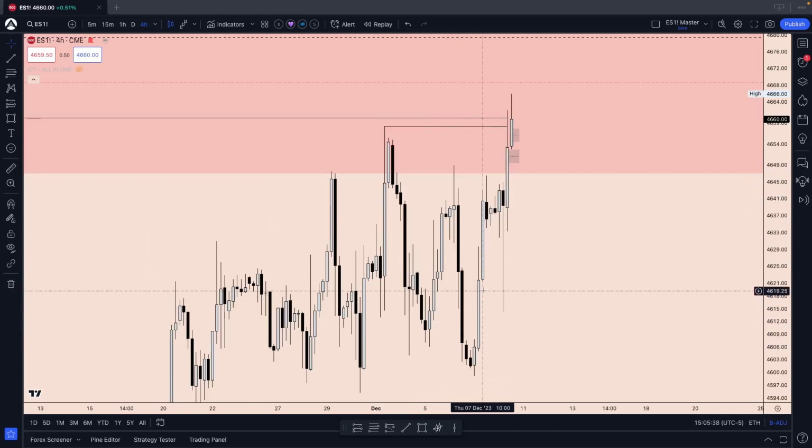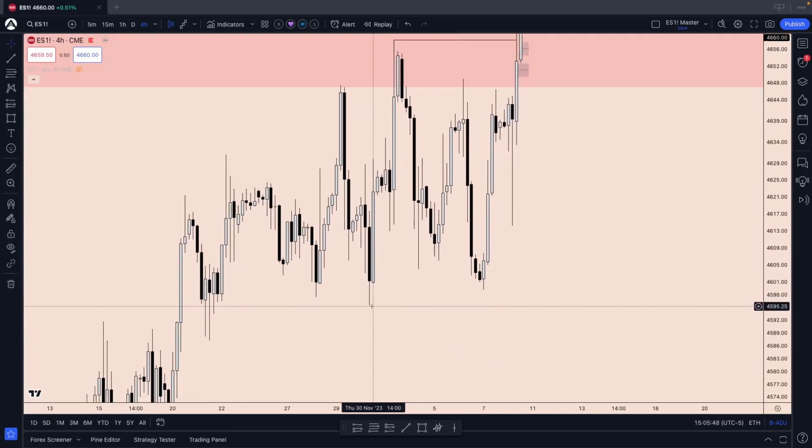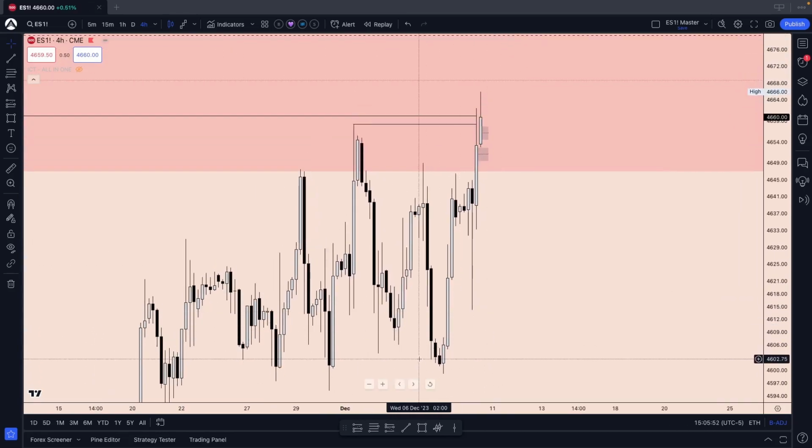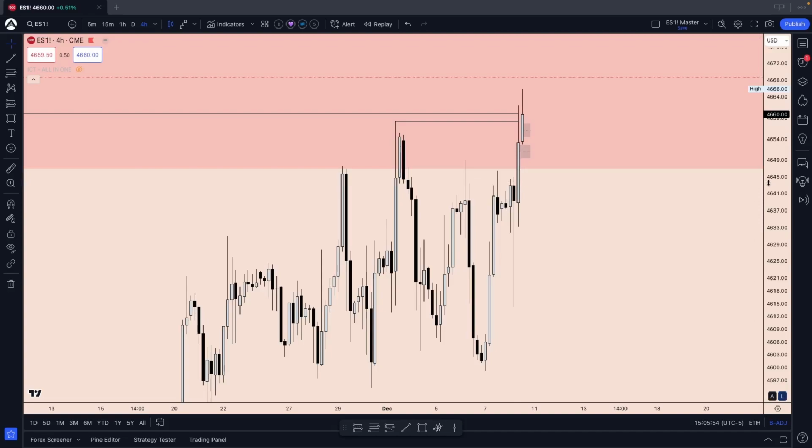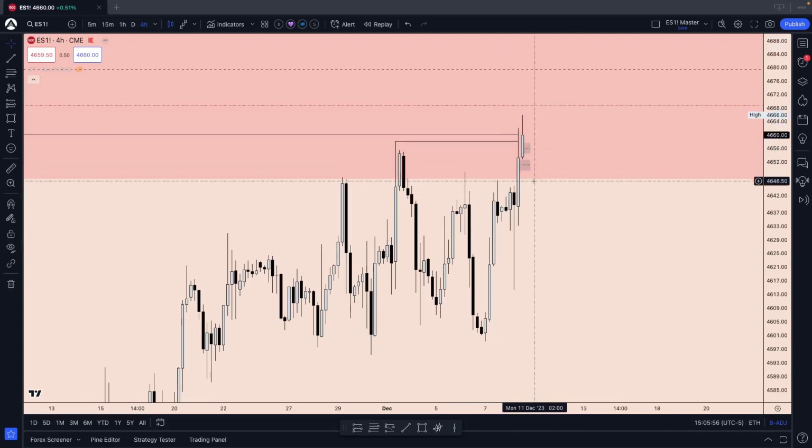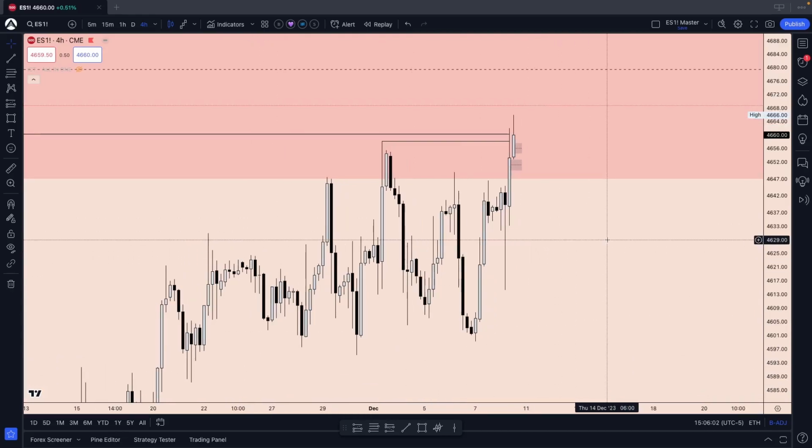Nice V-shaped recovery on Thursday, little consolidation. Friday, expansion to the upside. We filled our lowest bullish value gap right here after taking sell side, not this sell side or this sell side on NQ. We actually took that sell side. And I'm not here trying to look for a short, holding it all the way down to here. That's not the way I trade usually anyway.